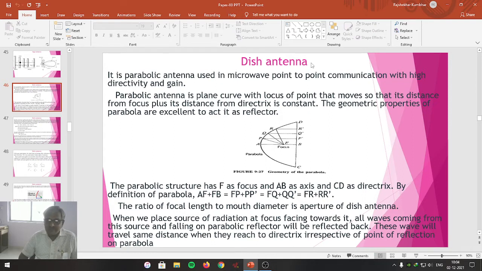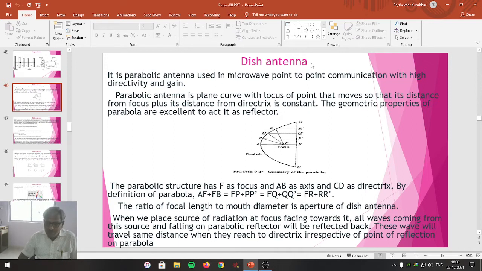Just to understand the concept of the parabola, we can say it is a plane curve having the locus of a point, the point that moves along the curve in such a way that the sum of the distance from the focus and the distance from the directrix always remains constant.